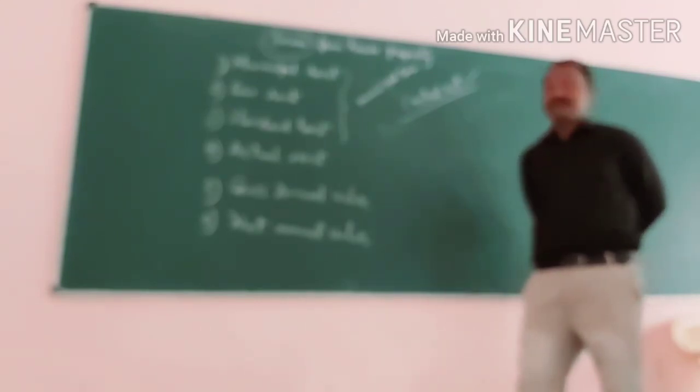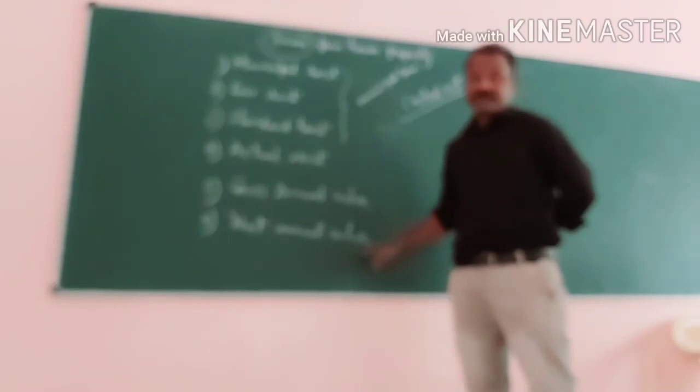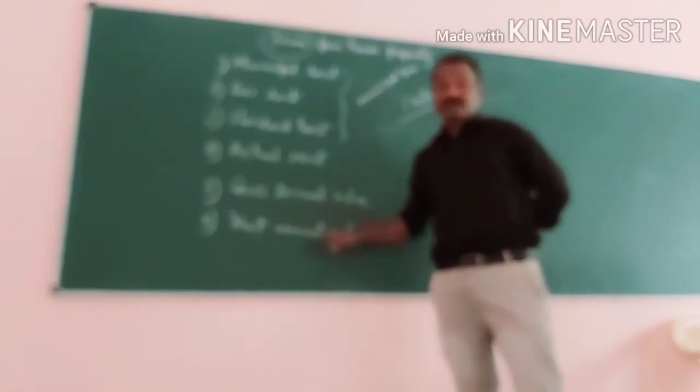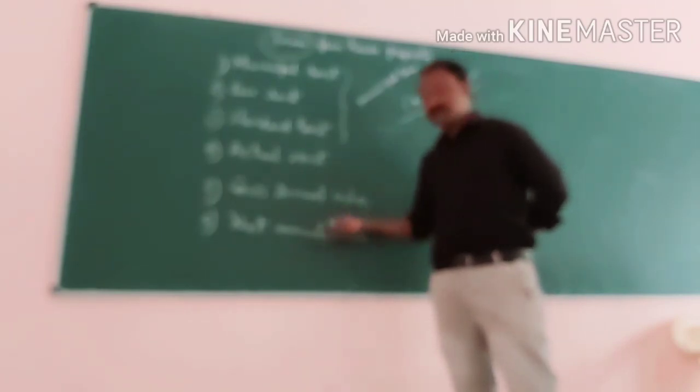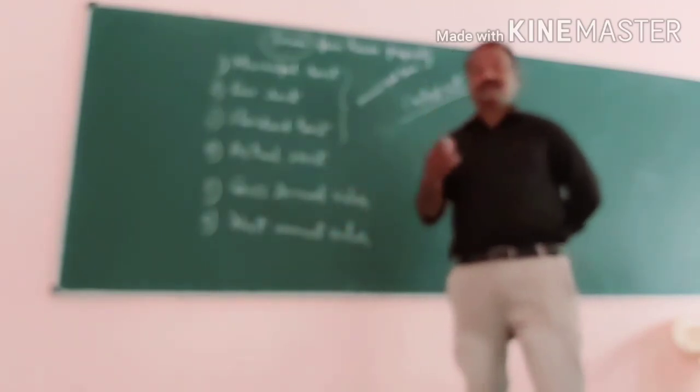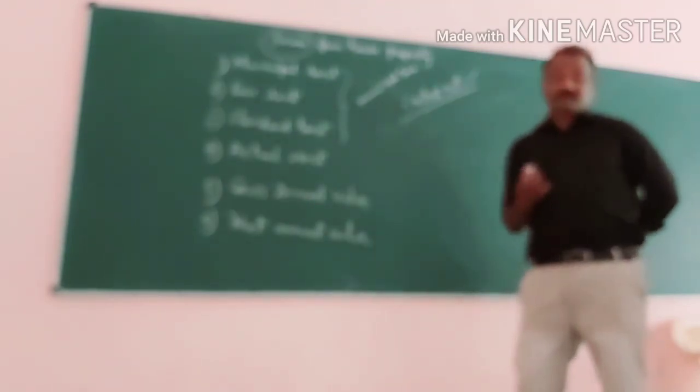In my next class, I will explain the format of computing gross annual value and the format of computing net annual value. After computing net annual value, we have to apply deductions under section 24. After making the deduction under section 24, we get taxable income from house property. Practically how it is applicable, I will explain in my next class. Thank you.